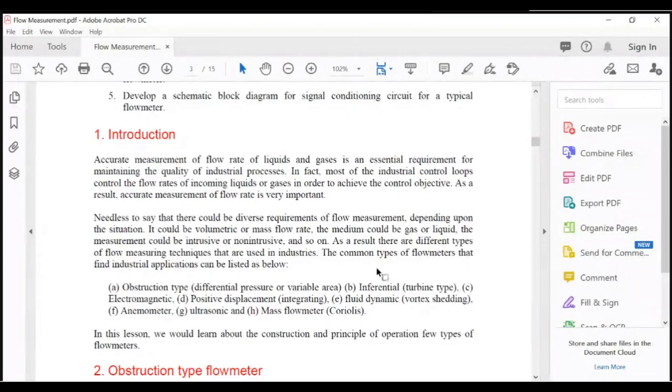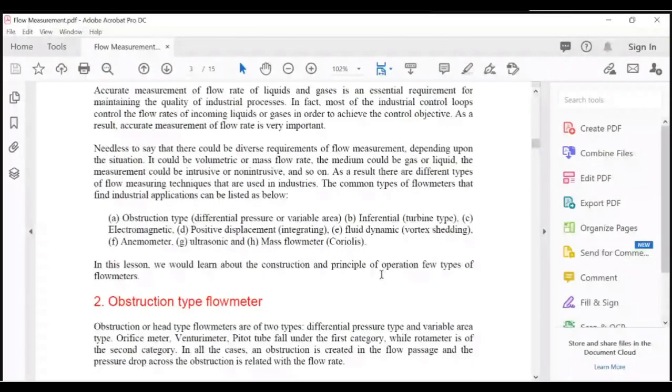Inferential type, turbine type, electromagnetic type, positive displacement type, integrating, fluid dynamic based, means vortex shedding, anemometer, ultrasonic, mass flow meter. These are the more advanced instruments for measuring the flow. But here we have to focus more on the basic instruments which we use in the industry.